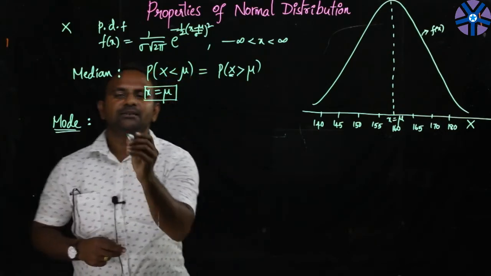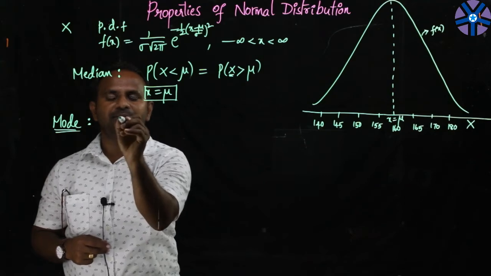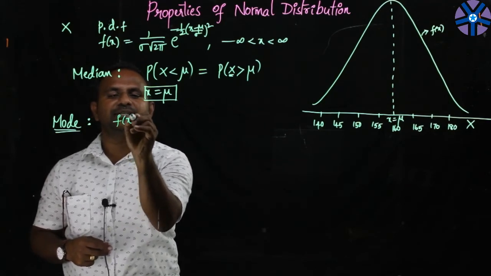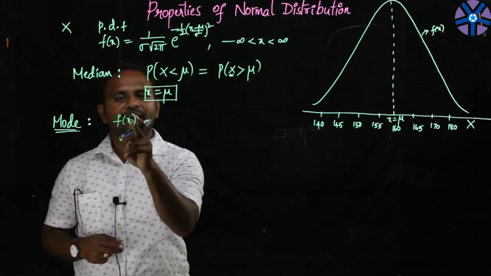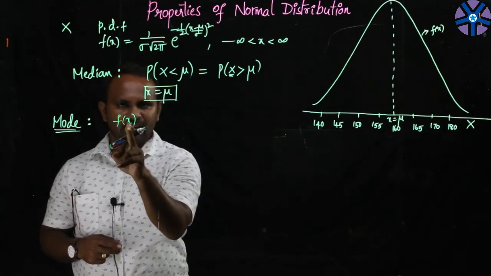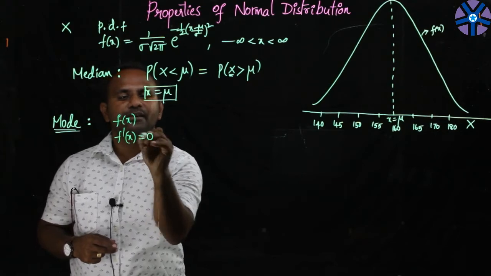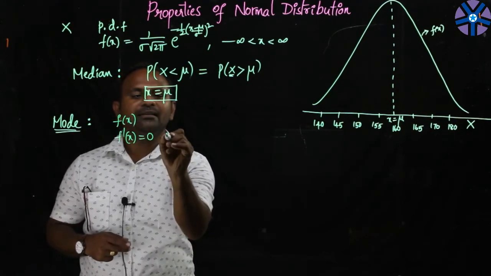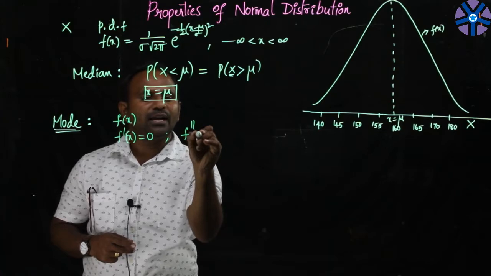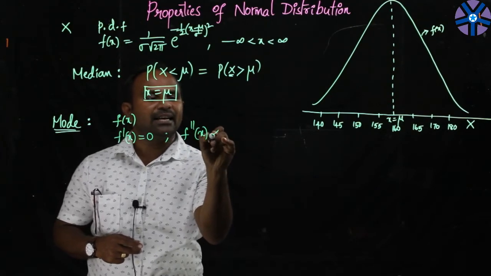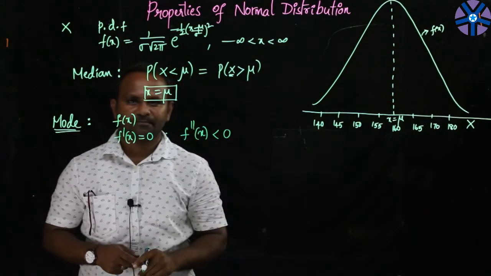And for that purpose, we'll do this simple clarification. Say f of x is given to you, and you want to find the highest value of f of x. For that, we'll first find the value of x at which the first derivative is 0, and then at the same value of x we need to find f double dash and check whether it is giving a negative value or not.